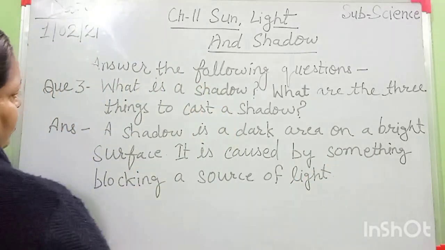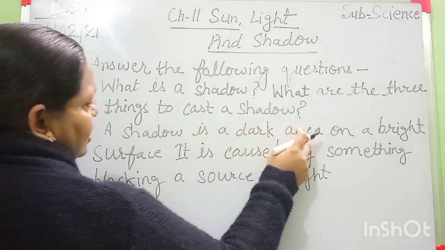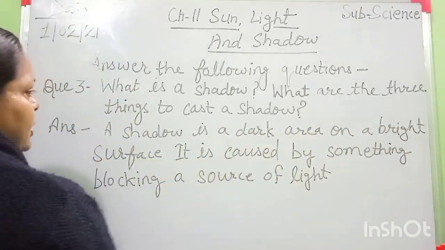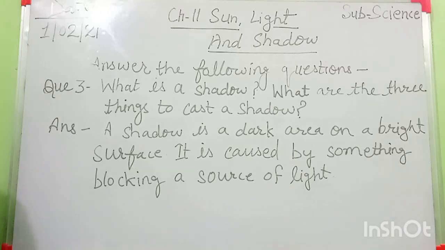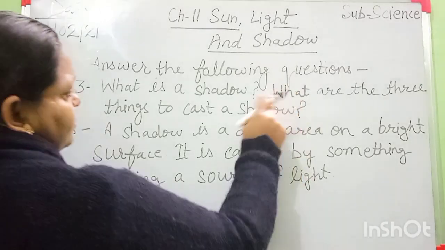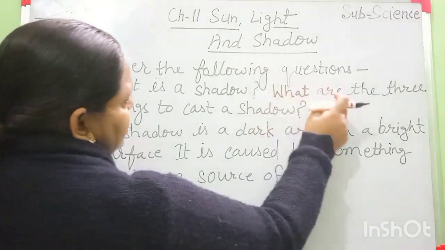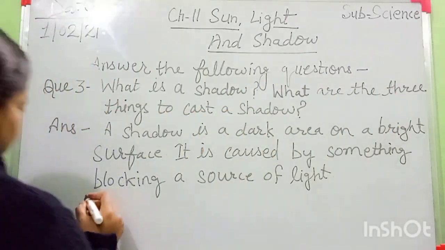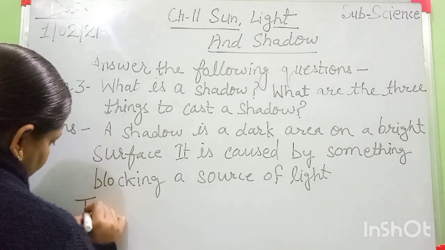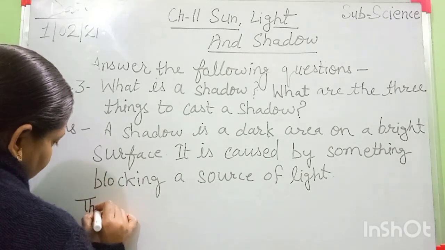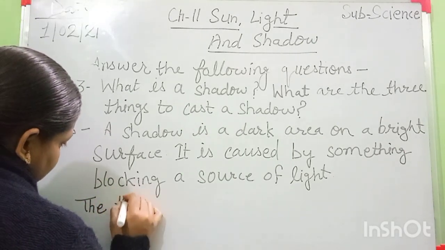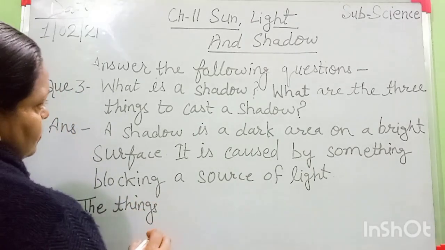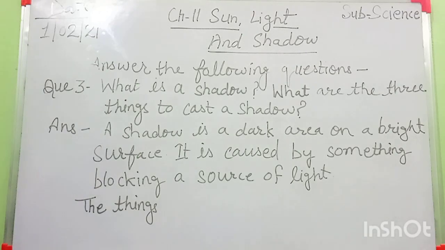What is a shadow? It means a shadow is a dark area on a bright surface. It is caused by something blocking a source of light. After that is its second part. What are the three things to cast a shadow? This question is long now.